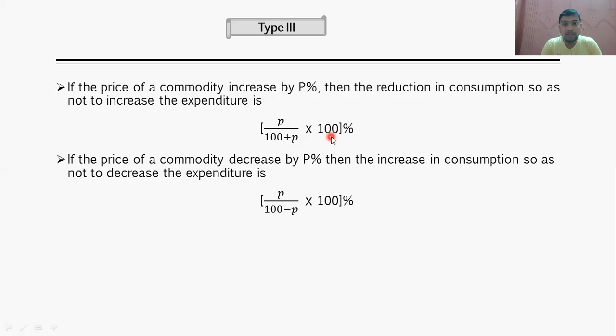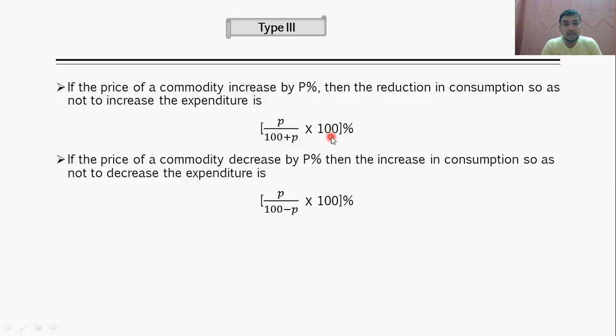If your income increases, saving will increase for the same expenditure. If your income remains the same but your expenditure increases, your saving will reduce.